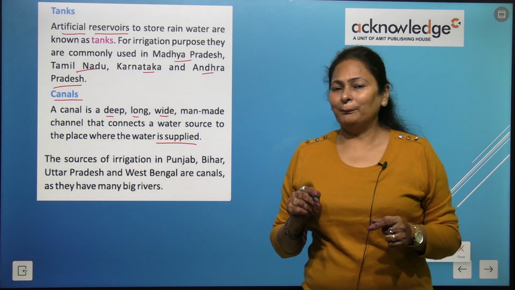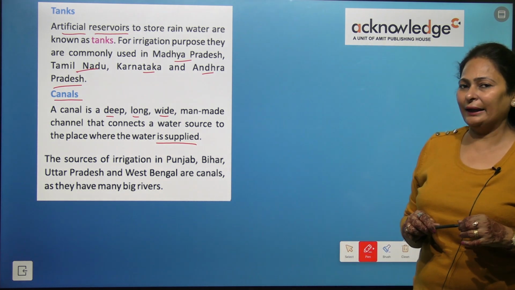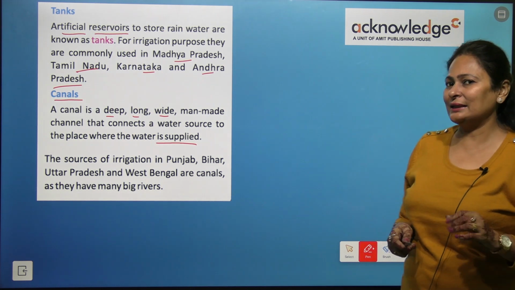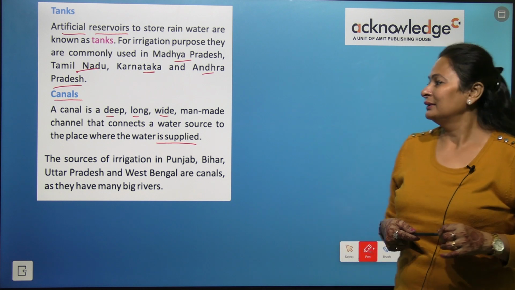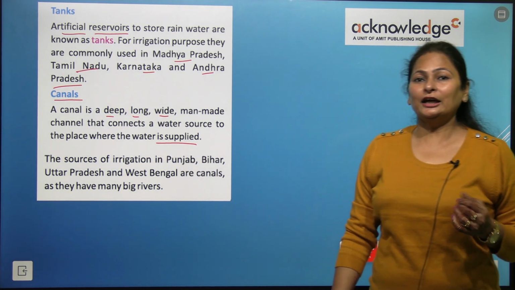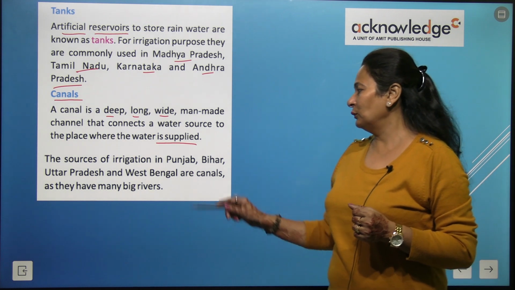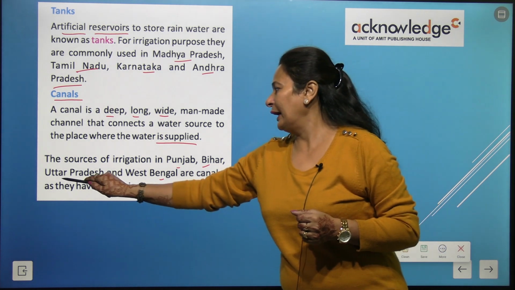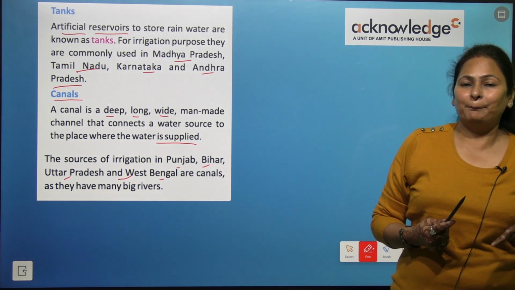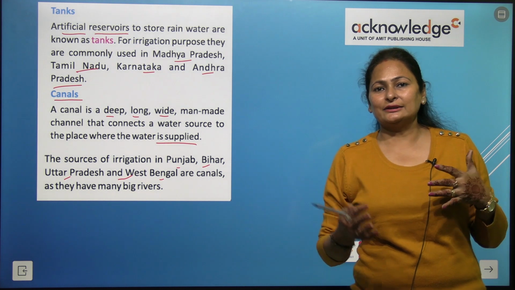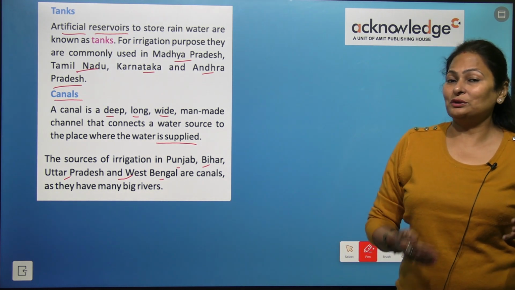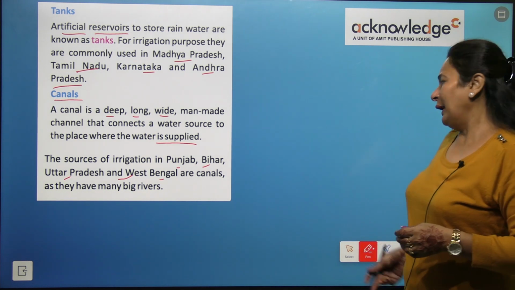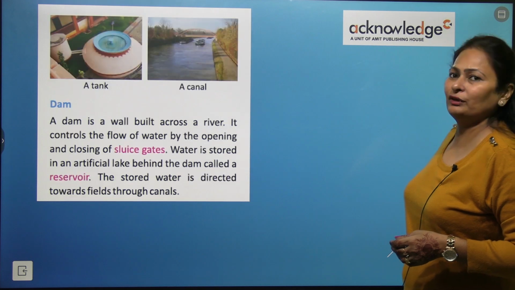So do you remember the Indira Gandhi Canal, right? Indira Gandhi Canal brings the water to the Rajasthan state because there is a scarcity of water, right? So the sources of irrigation in Punjab, Bihar, Uttar Pradesh and West Bengal are canals, as they have very big rivers. So these rivers are connected with canals to the place where water needs to be supplied. Have you understood, kids? Let's move further.